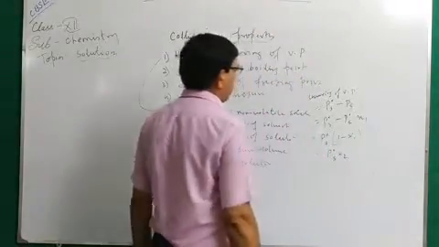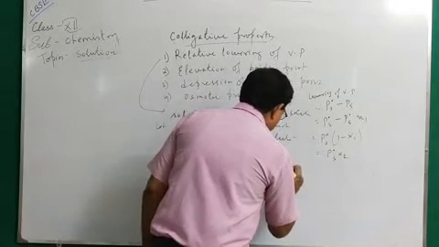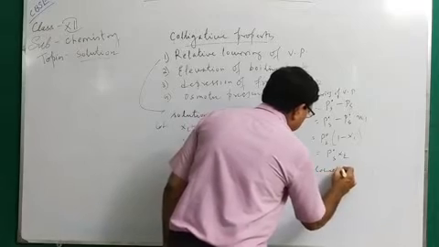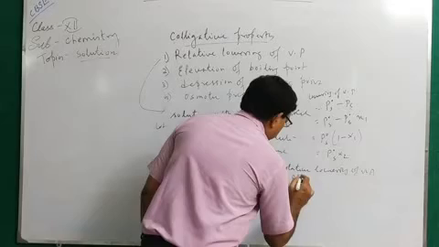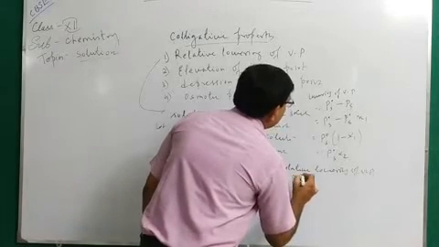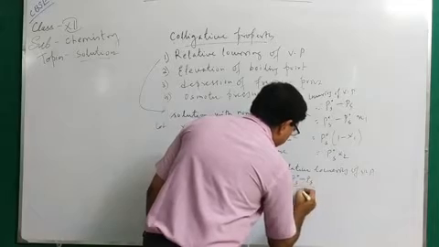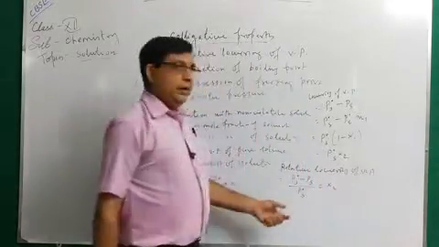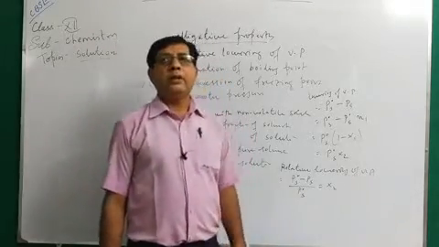So, what will be the relative lowering of vapor pressure? Relative lowering of vapor pressure equals (P0S minus PS) divided by P0S, equal to X2, the mole fraction of solute.